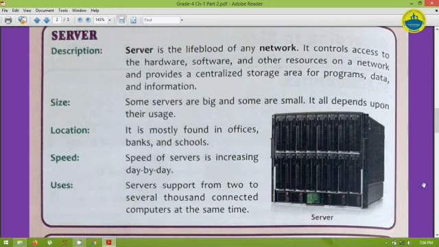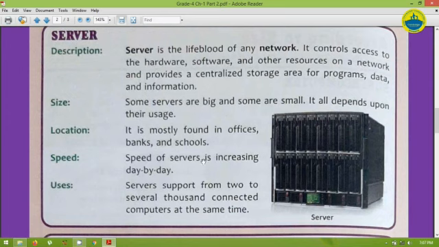Take the example of a school: we may form one network, and in that network all the computers of our school are connected to one main server. If you want to store data in the network, then the data will be stored on one computer, that is the server. We have to take access from the server to do many operations on the different data.